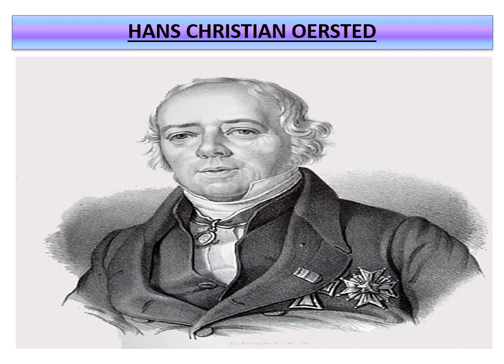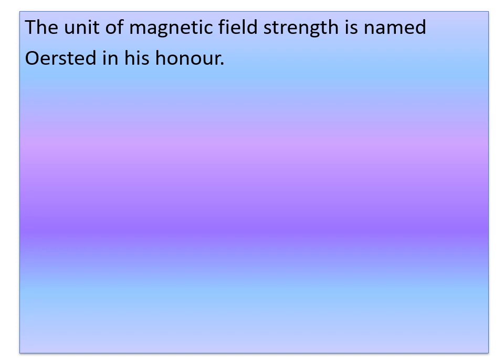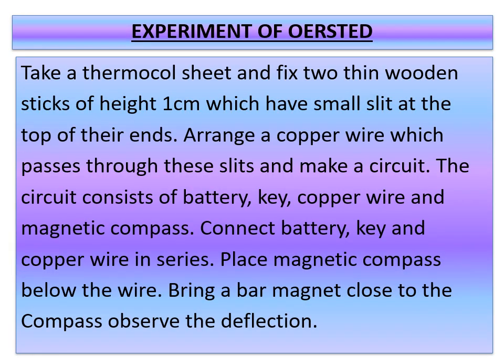His research resulted in several new scientific theories and various inventions like the dynamo and electric motor, and with this a new technology also prospered, leading to inventions of radio, television and fiber optics. So children, listen carefully. The unit of magnetic field strength is named Ørsted in his honor. Okay, this is one of the important bits you may cover in this lesson. Now, the experiment of Ørsted.